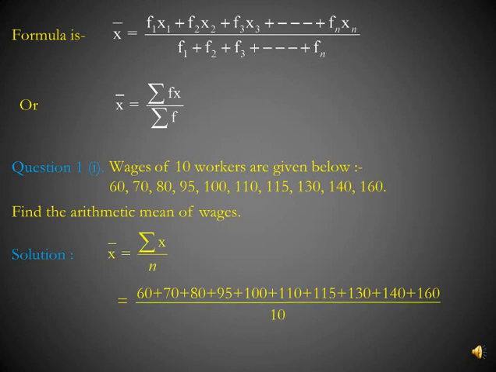So here we will add all the values and divide by n. N is 10 here. So mean wages comes to 1060 divided by 10, that is rupees 106. Or you can say the average wage of all the 10 workers is rupees 106.